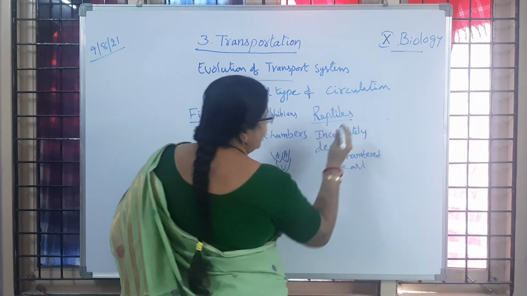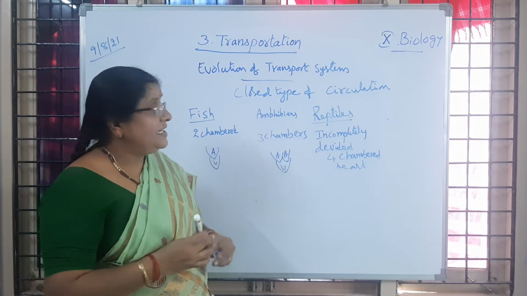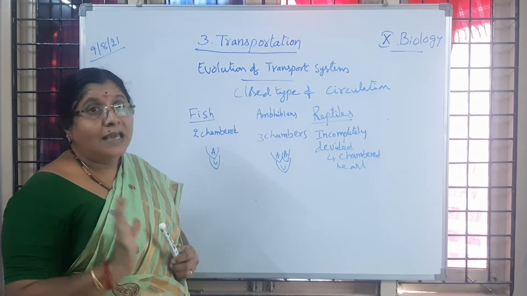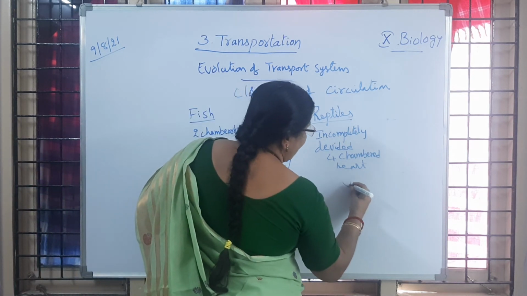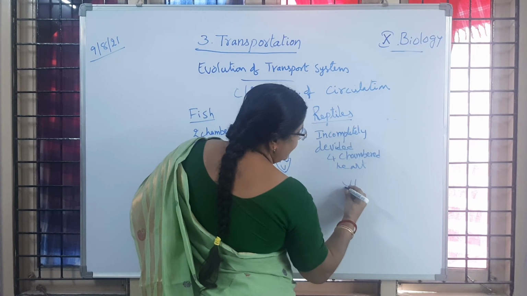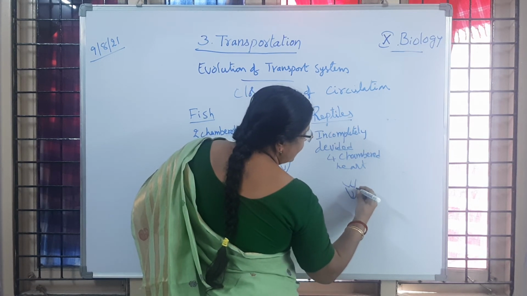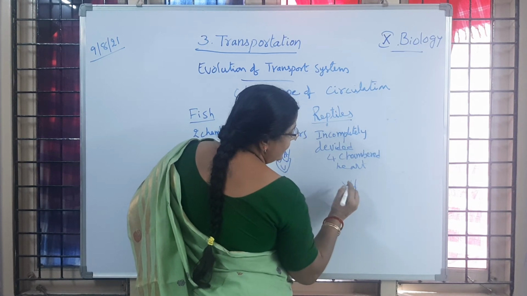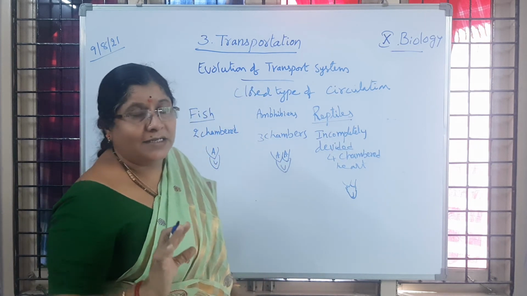So in class Reptilia, we are going to observe an incompletely divided four-chambered heart. Have you followed? The upper two chambers are called auricles, but slowly the ventricle starts dividing. But here complete division has not taken place. That's why we are calling it an incompletely divided four-chambered heart.